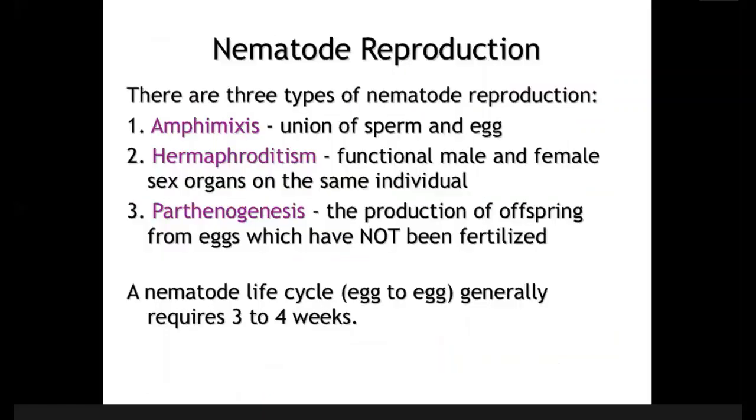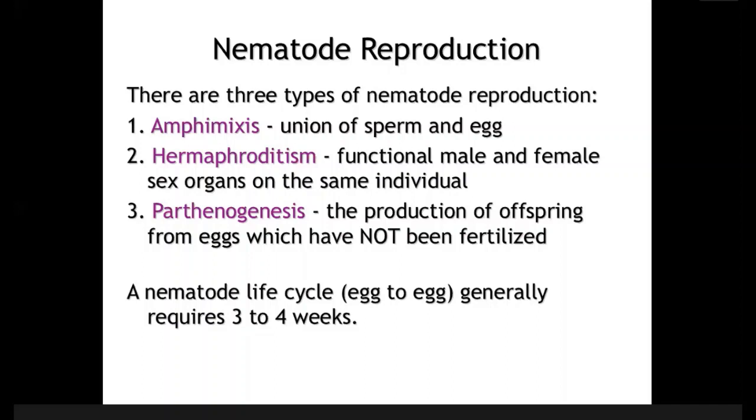So look at the reproduction of nematodes. There are mainly three types of nematode reproduction. Number one, we call amphimixis. Number two, we call hermaphroditism. And number three, parthenogenesis. What is amphimixis? Union of sperm of the male nematode with the egg of the female nematode.